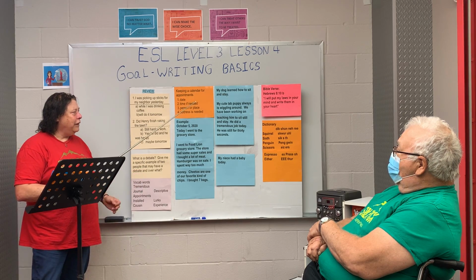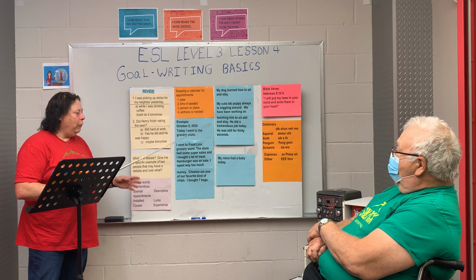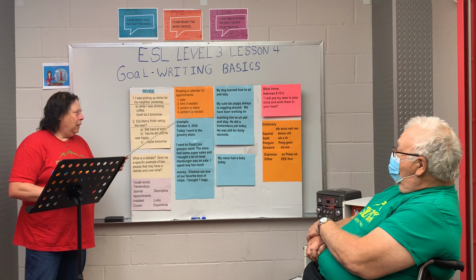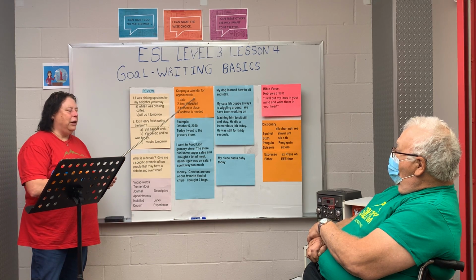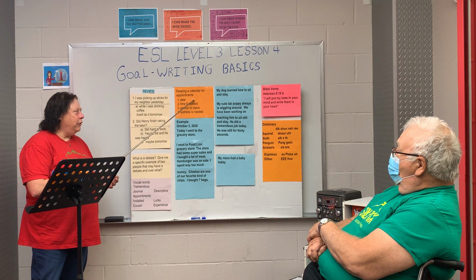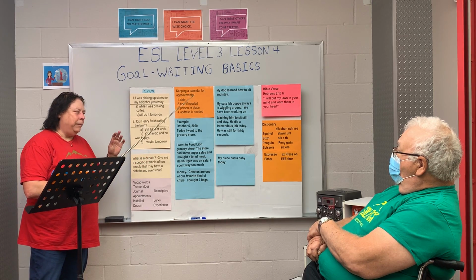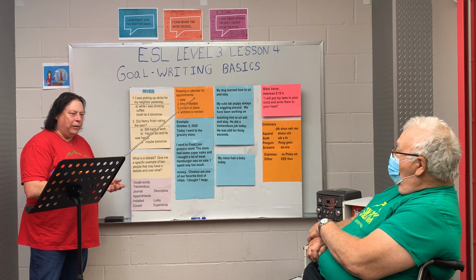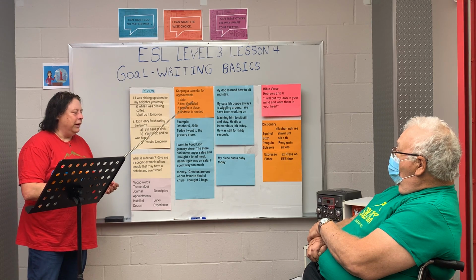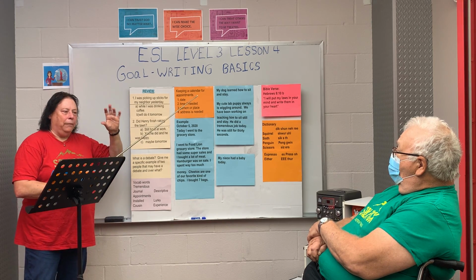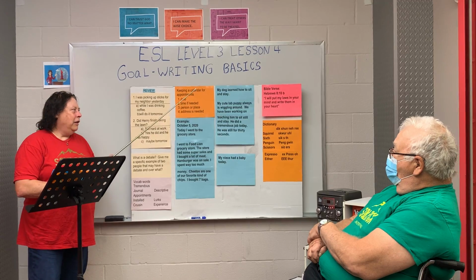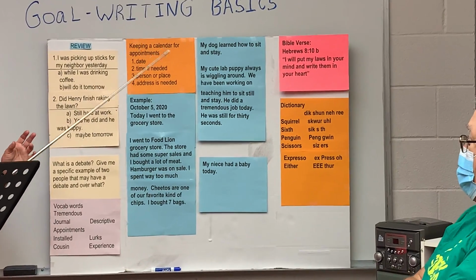Okay, what we're going over today is just some different ways that we write. Okay, the first one we have is probably one of the simplest things that you do at home. You either keep a calendar for appointments, like I said, places and things you have to do. Sometimes you do it on your phone. Sometimes you'll write it down. Sometimes you'll put a little bitty note on the refrigerator. The simplest form of this would be a Post-it note.